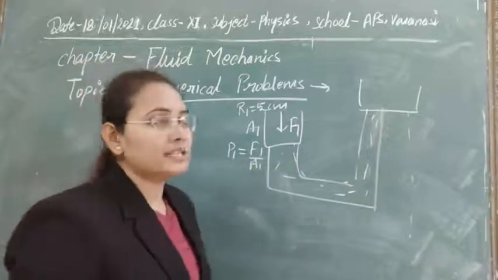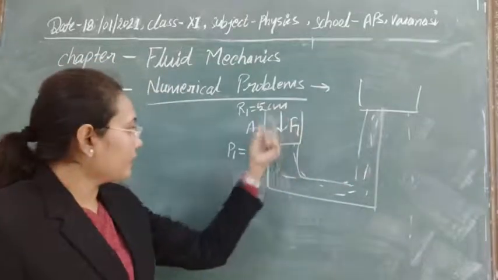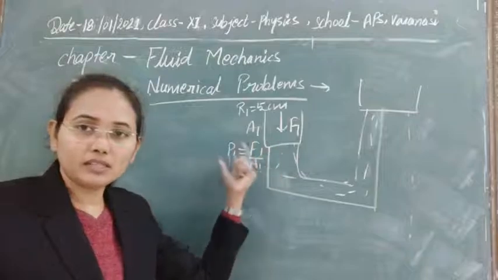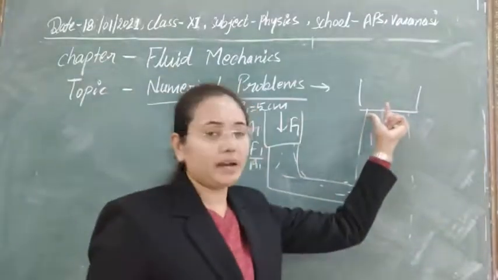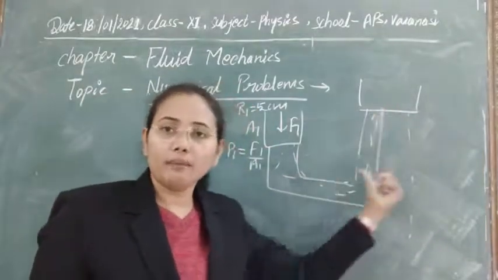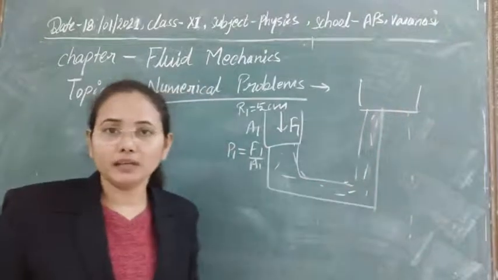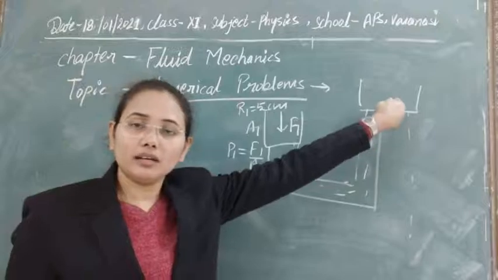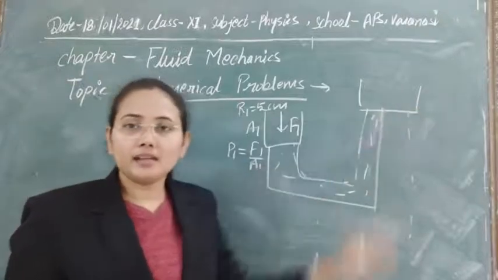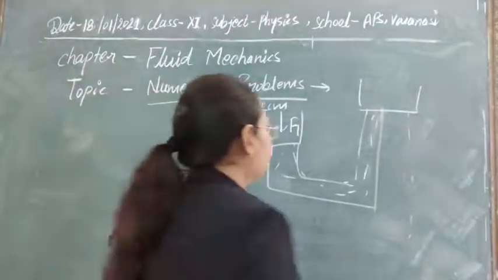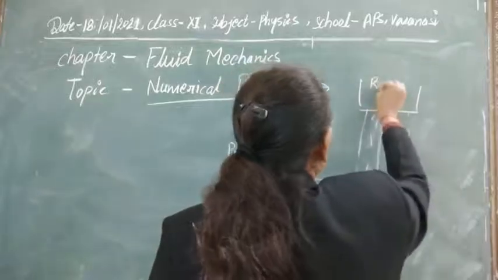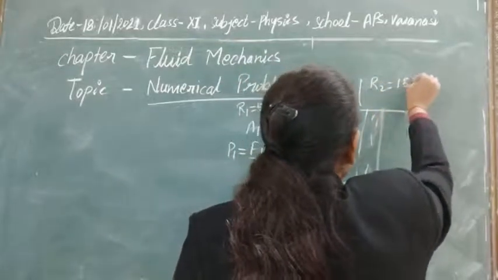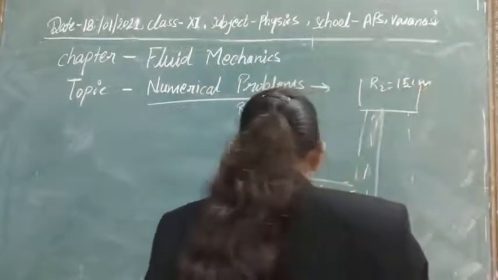Due to this excess pressure, according to Pascal's law, it is transmitted to this part also, until the pressure is constant at every point. This is the piston that has the larger area, and its radius is given as 15 cm.